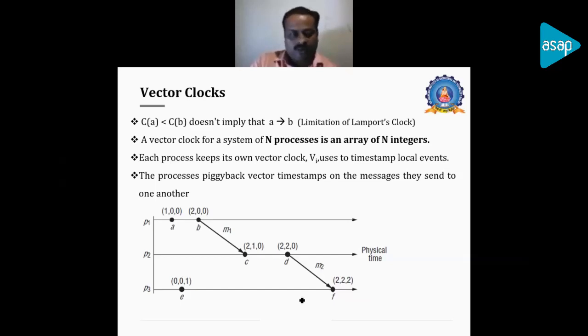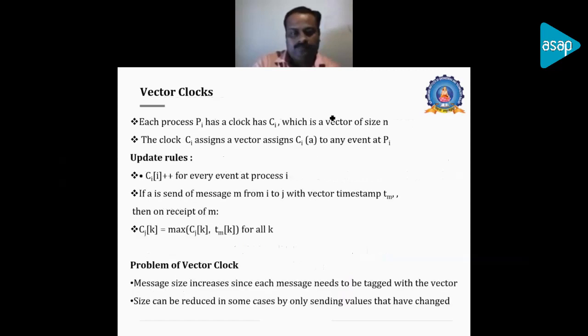In the previous logical clock, the updation is happening, but there is an inconsistency in the order of the events of different processes when they are communicating with each other. That will be overcome in the vector clocks. And this is the way of updating the vector clocks at each process, taking the maximum value for all k from i and j with the vector time and t, and then receive. These are the rules by which they are updating.